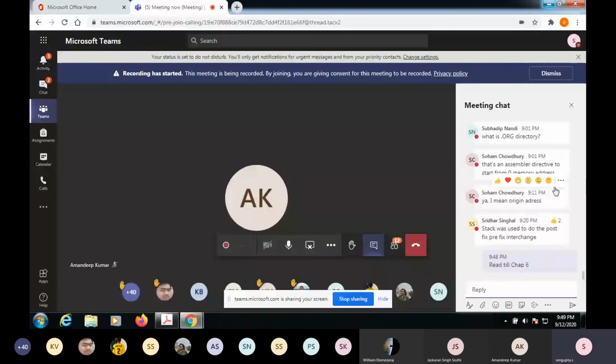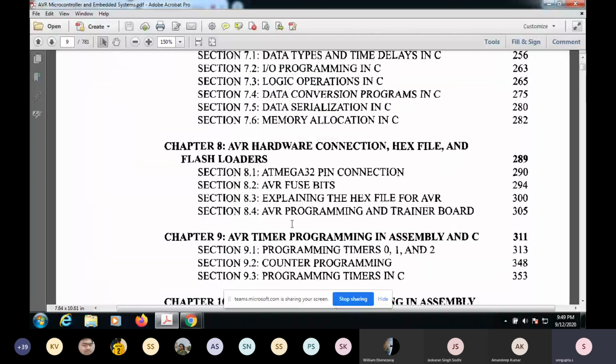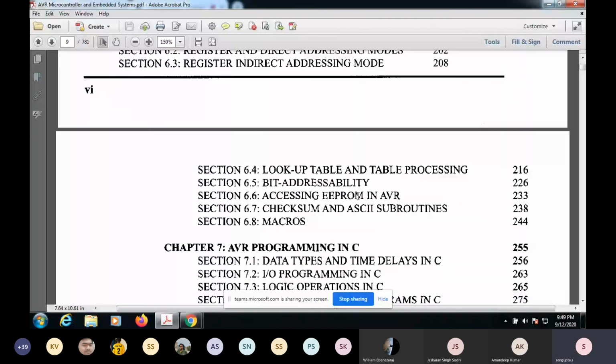So read till chapter 6, and I'll be expecting some doubts. The idea is for you to go through each and every point, and these examples also, which are very important.